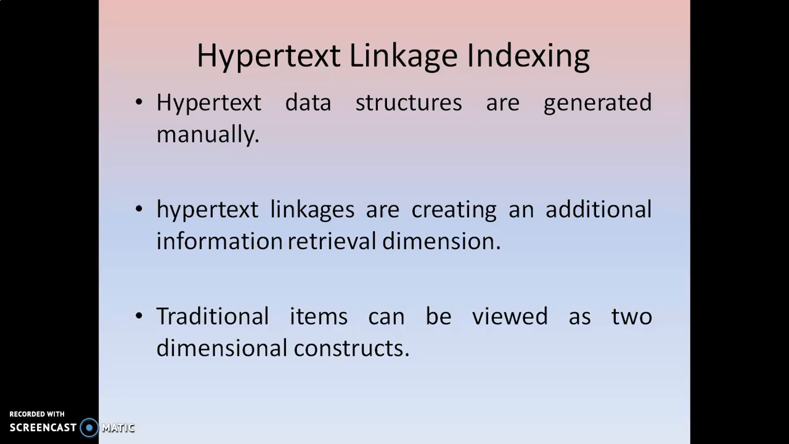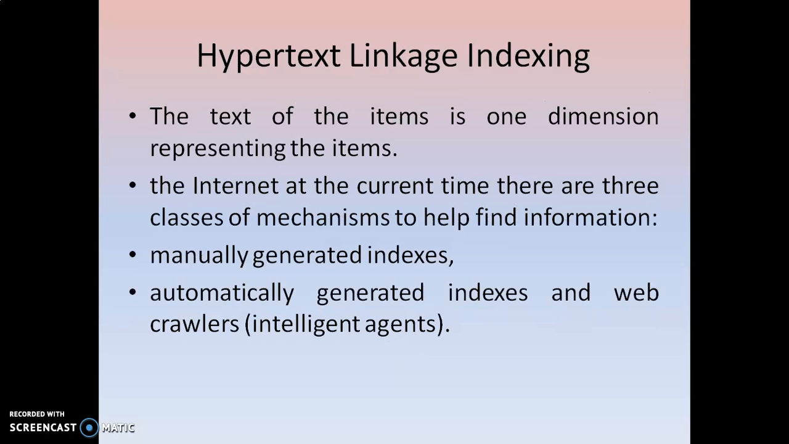And now we are going to discuss hypertext linkage indexing. Hypertext linkages, these hyperlinks, are manually generated, and hypertext linkages create an additional information retrieval dimension. That means we are extracting the information using the hyperlinks. Okay, so normally traditional items can be viewed as two-dimensional constructs, but these hypertext linkages are viewed as a one-dimensional representation of the items. Okay, just by clicking on it, the page will navigate to another page, and it will open the other page.